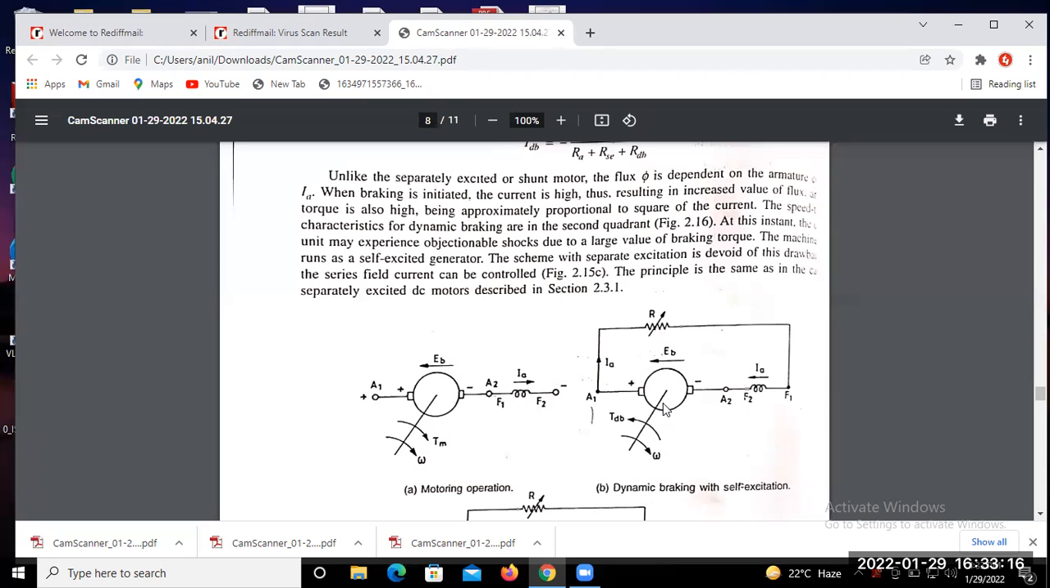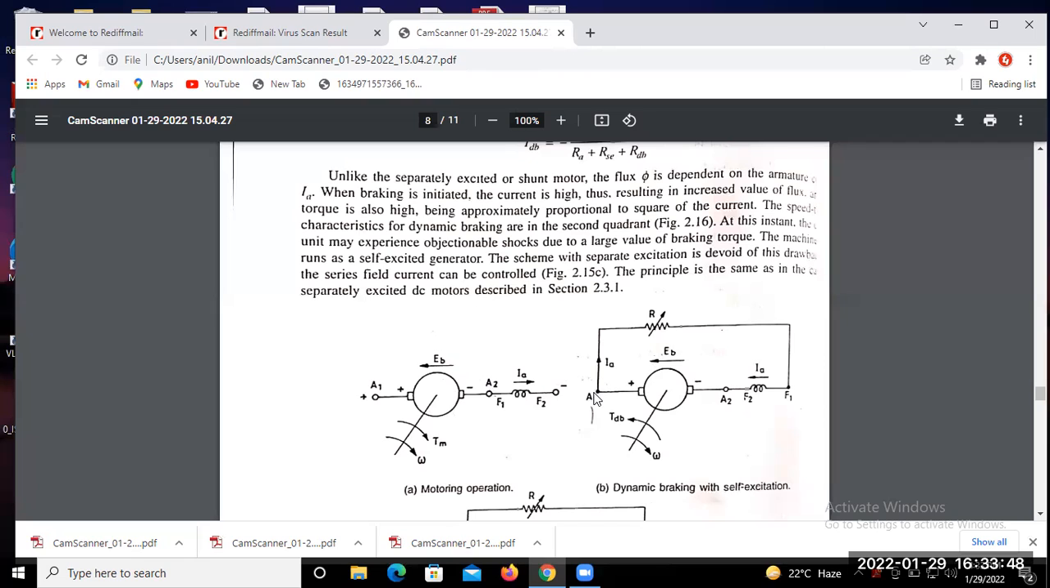If two resistors are connected in parallel, then R equivalent equals R1 into R2 divided by R1 plus R2. So this is the basic equation for the equivalent resistance in series and parallel. This is the circuit for operating in the normal motoring mode, and when you apply dynamic braking, this is the circuit for dynamic braking.